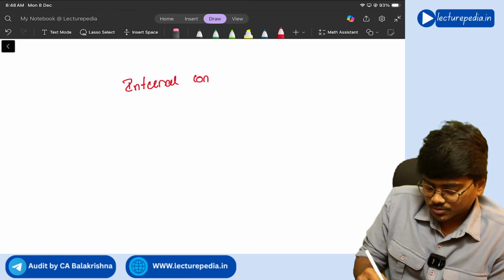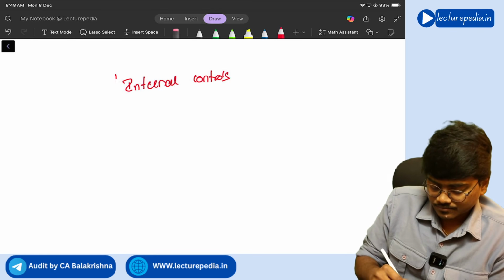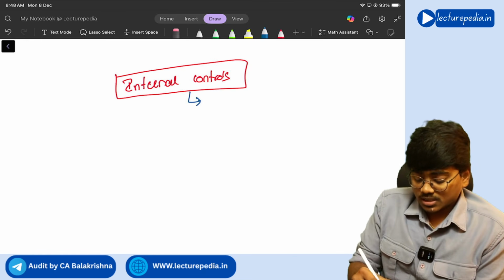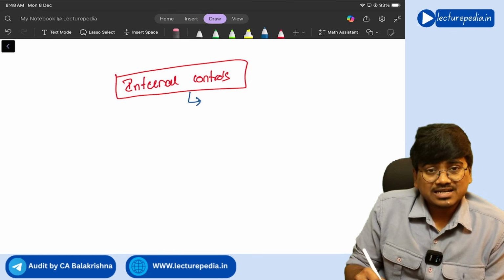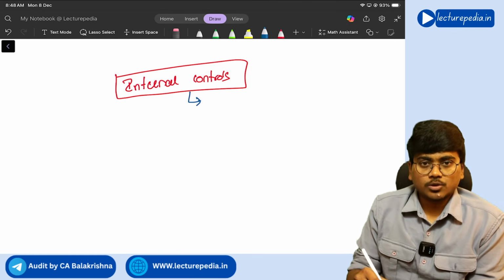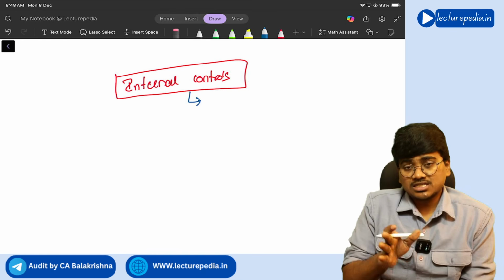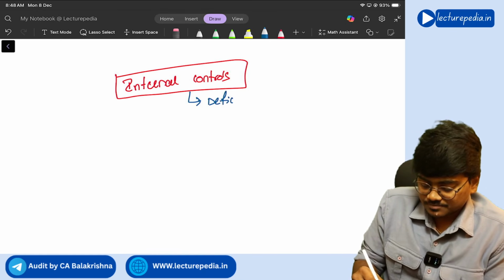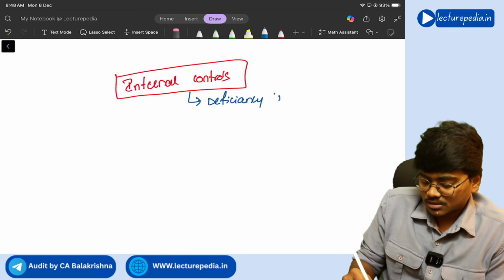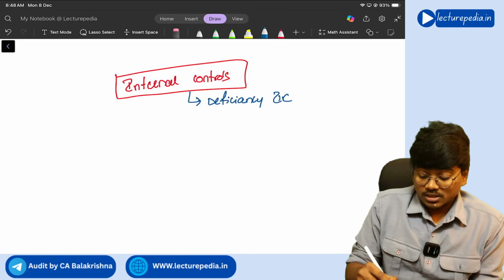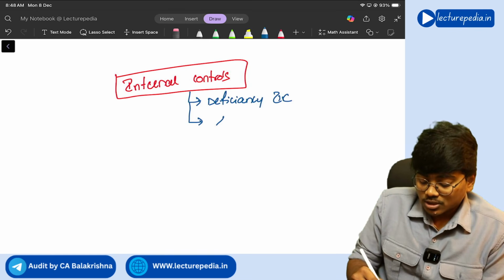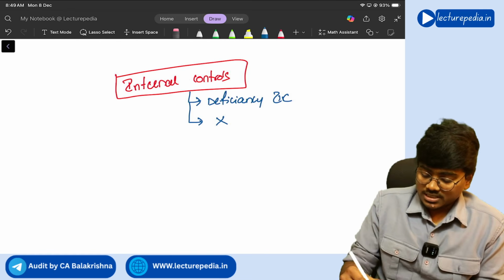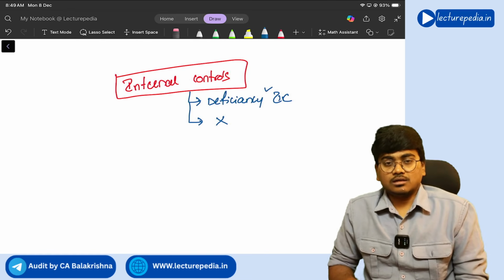So if internal control is not working as expected, okay, if there is any deviation in the internal control, then you will call it a deficiency in the internal control. Or required internal control is not at all there, it is not at all in existence, then also you will call it a deficiency in the internal control.